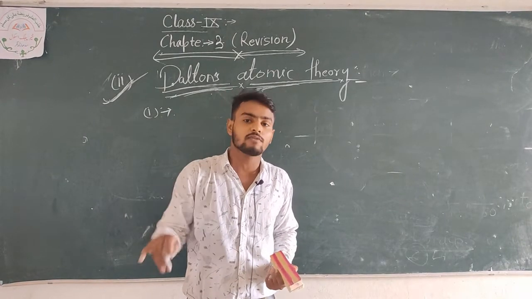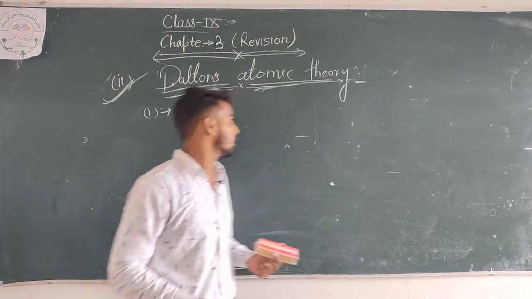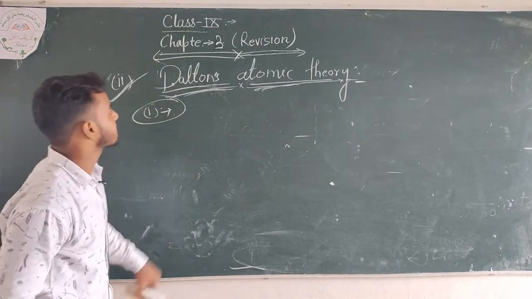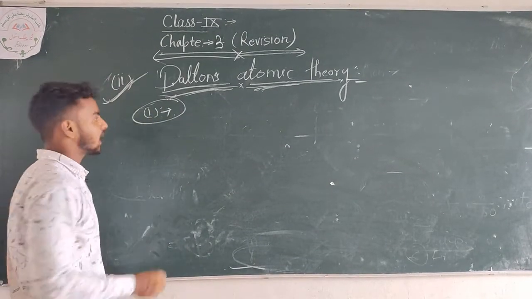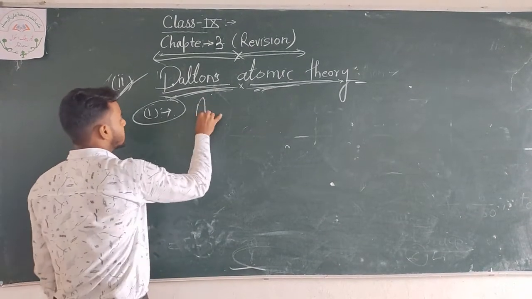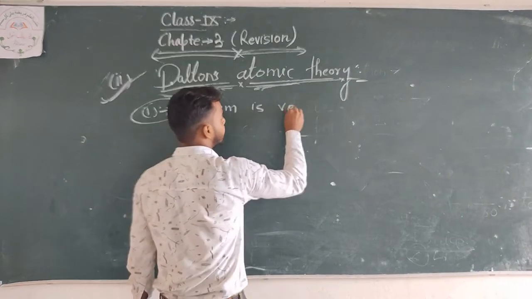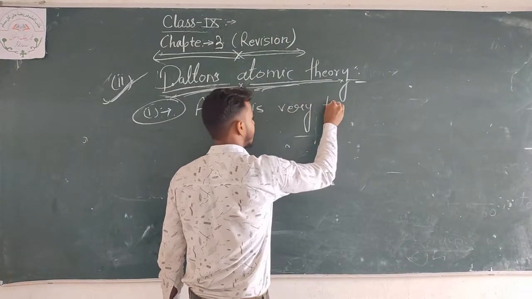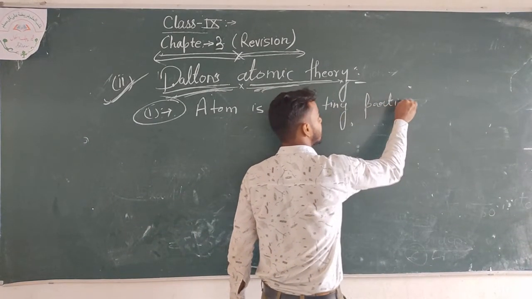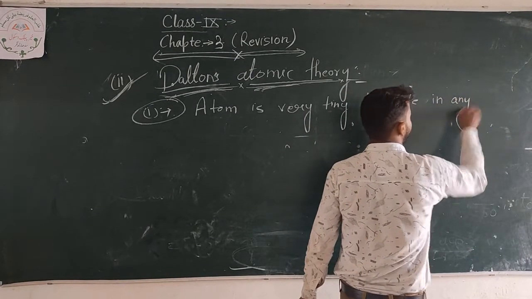The first theory of Dalton is that an atom is a very tiny particle in any matter.